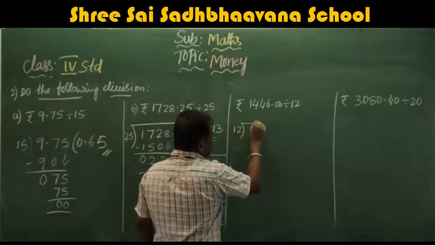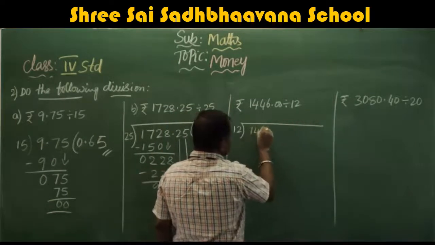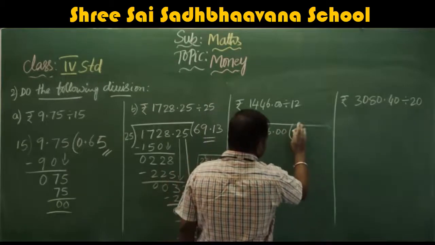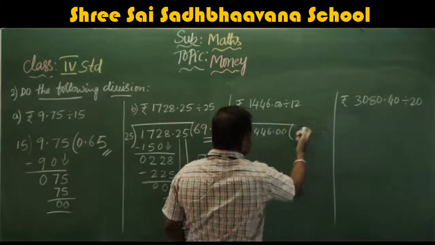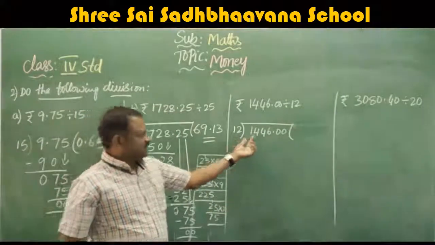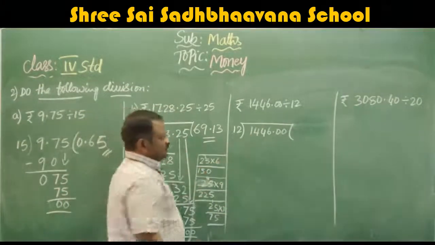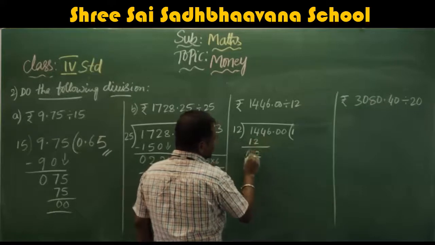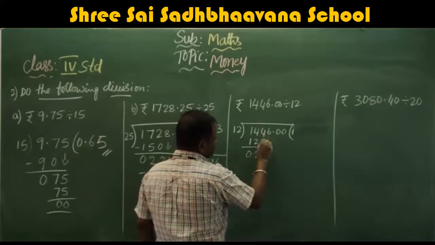Next, come to here. From 12 you divide 1446.00. Now this is 14, so we will take 12. 12 ones are 12. So 2, 4 carry.